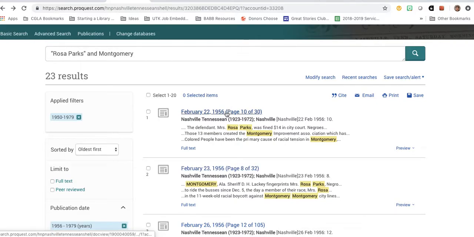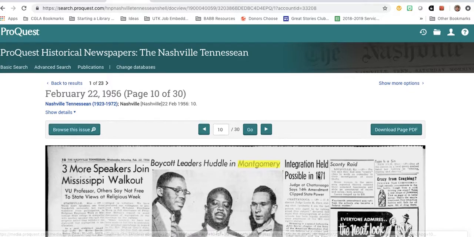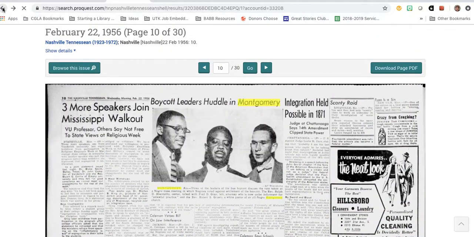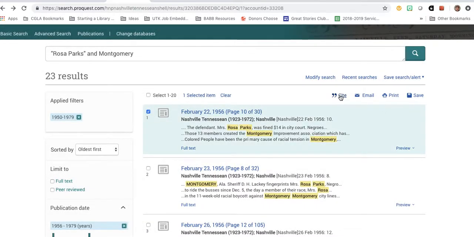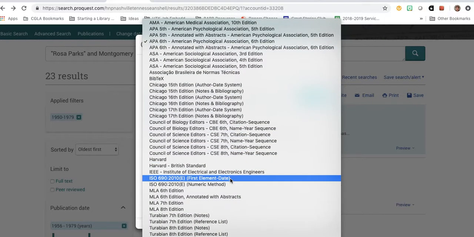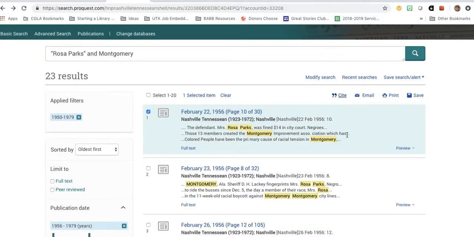The one other thing I wanted to show you, a cool tool, we can download the page if we like the information that we find here. You can cite it and choose your format, whether you are MLA, Chicago, let's say MLA 8th edition. You can print the document, you can download it. I always ask them to check the citation, but it's kind of cool that it allows them to do that in a way that Google does not yet do.